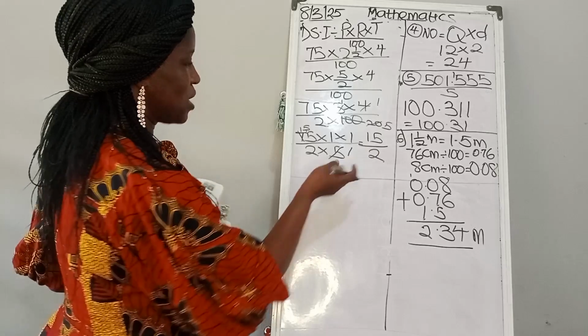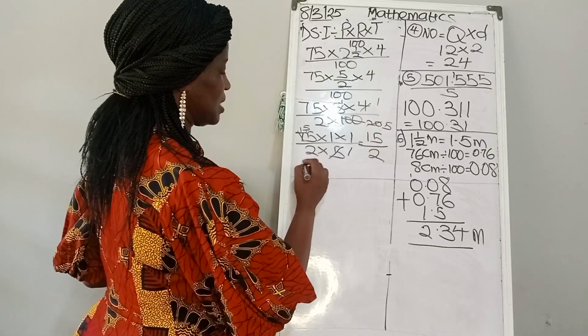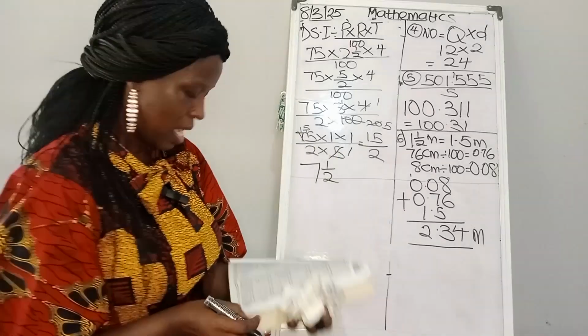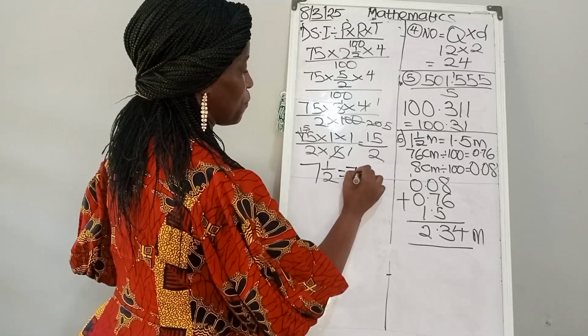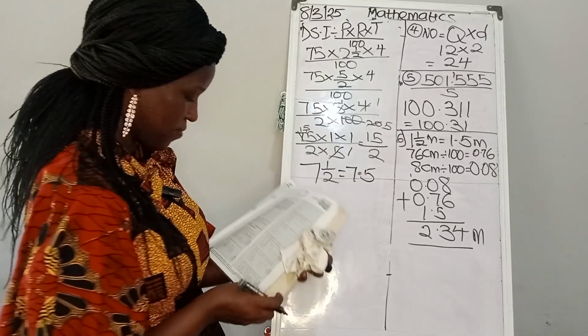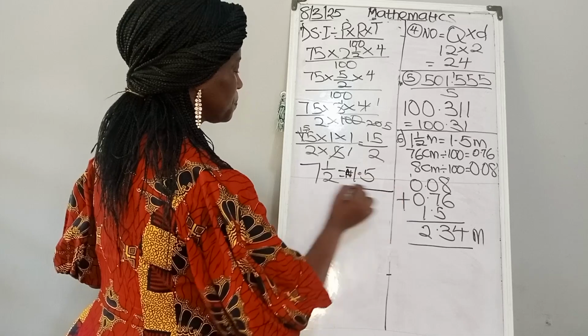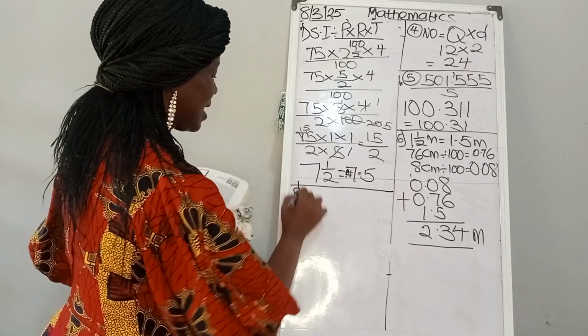This is an improper fraction. So how many 2 can we get in 15? That is 7, 1 over 2. And it can also be written as 7.5. Half is 0.5. So that is 7 naira 50 kobo. So now to our number 8 question.